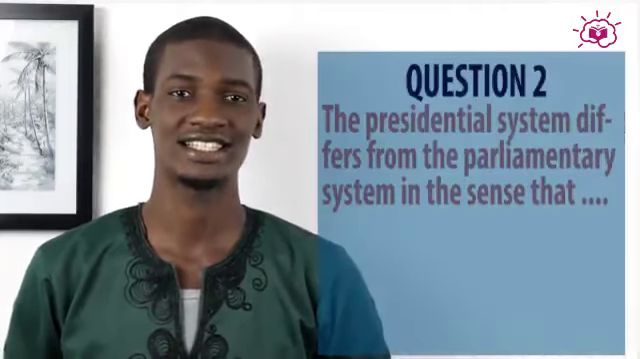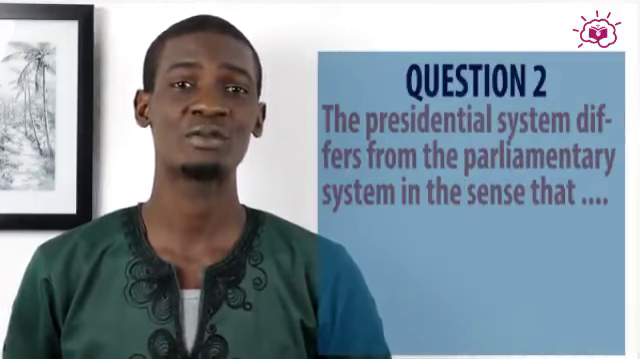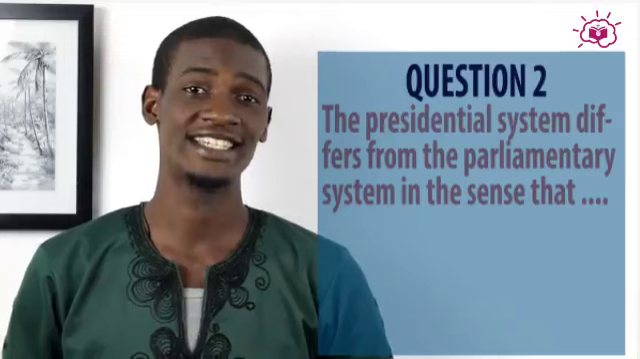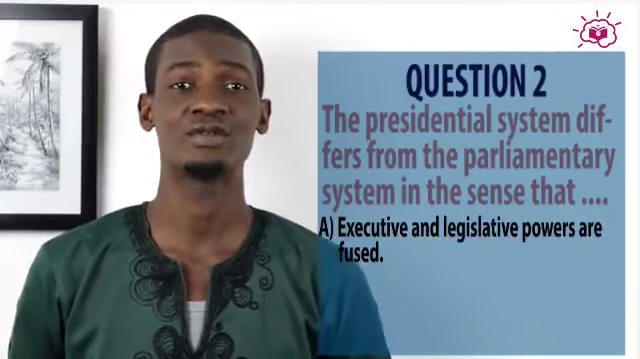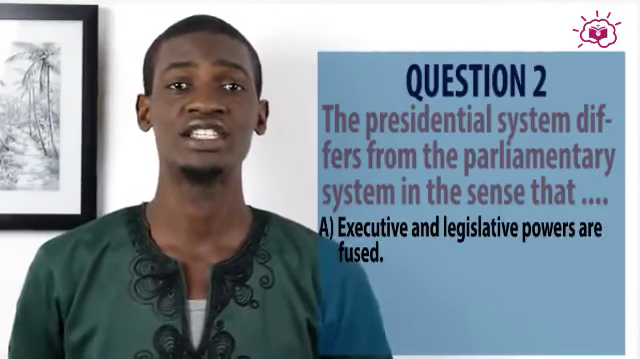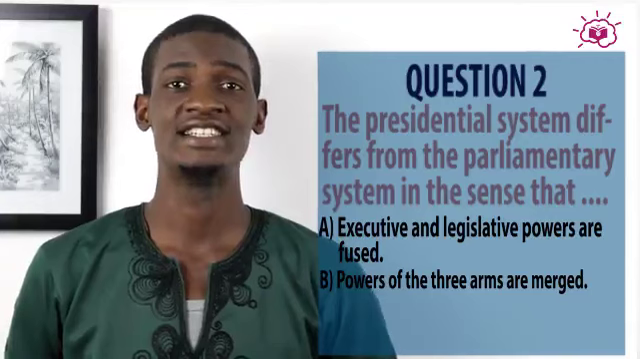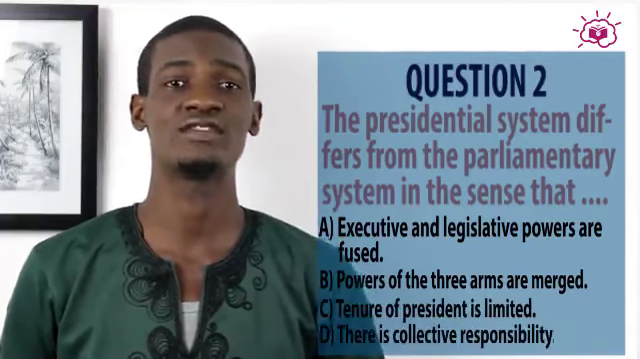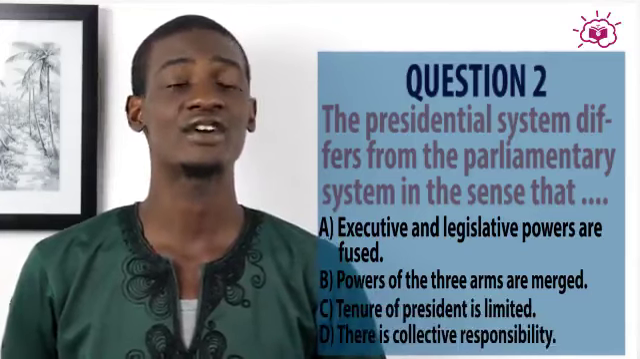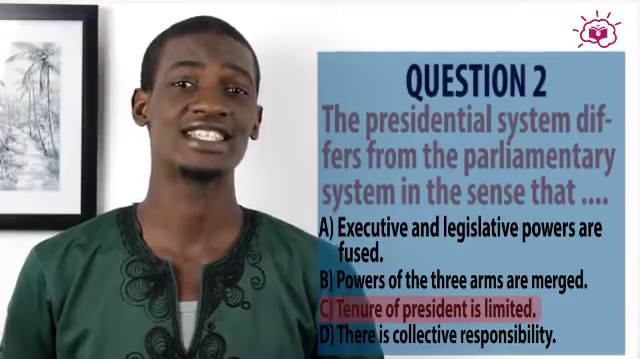Let's move on to question 2, which is also from JAM 2013. It says, the presidential system of government differs from the parliamentary system of government in the sense that A. executive and legislative powers are fused, B. the powers of the three arms of government are merged, C. the tenure of the president is limited, and D. the principle of collective responsibility applies. The correct answer is C. That is, the tenure of the president is limited.